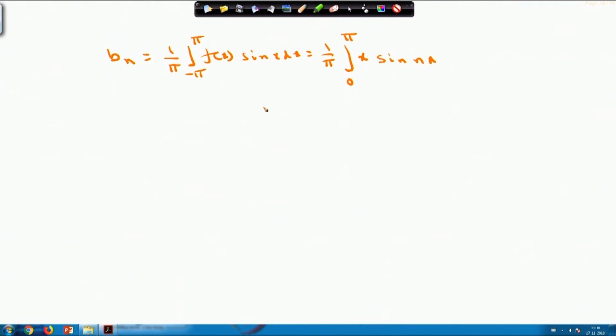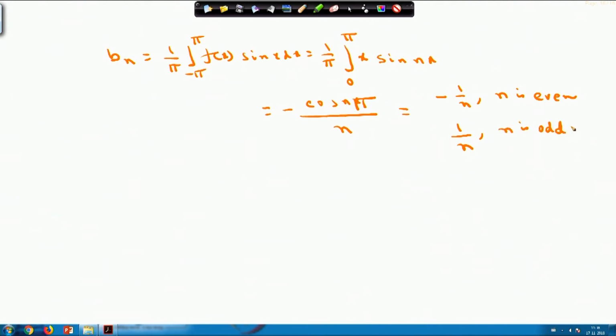If you evaluate this, you will obtain minus cos n pi by n. So it will be equal to minus 1 by n when n is even, and 1 by n whenever n is odd.